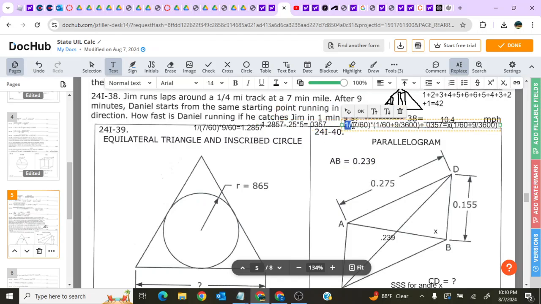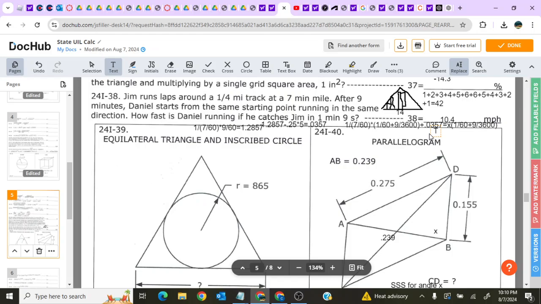But now, once we have that, we can use our equation to figure out when the distances are equal. So you know that rate times time of Jim, this is his rate, and then the time that Daniel spends catching up, so 1 minute and 9 seconds, plus his head start that we calculated earlier, has to be equal to some unknown rate that we're looking for times that same amount of time. Put that in an equation solver and you'll get an x value of 10.4.